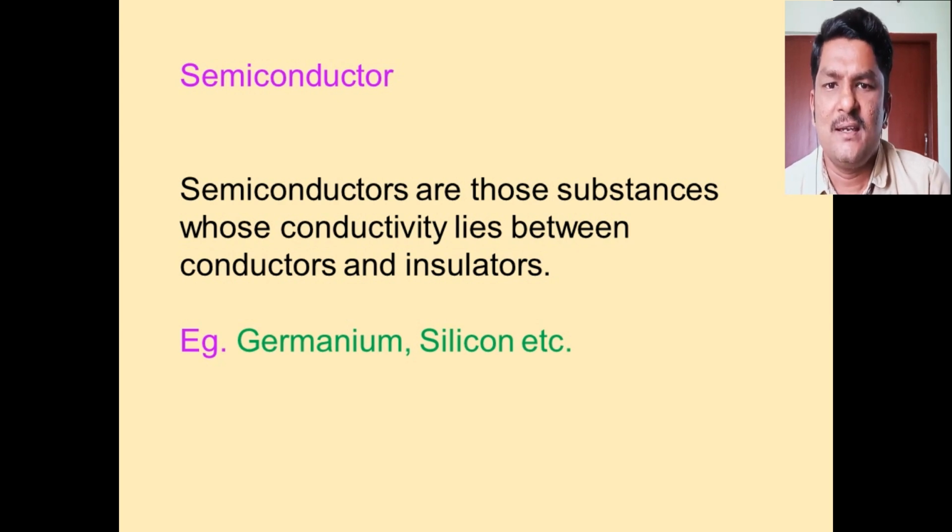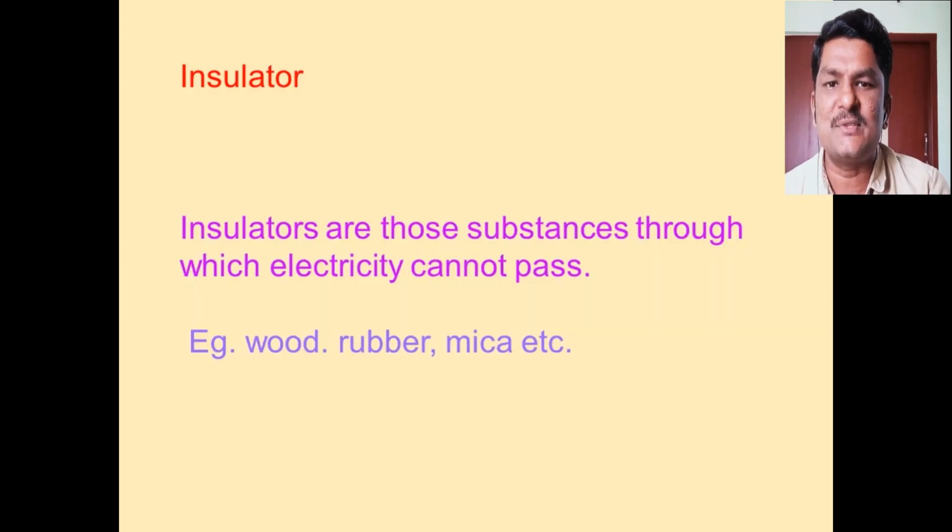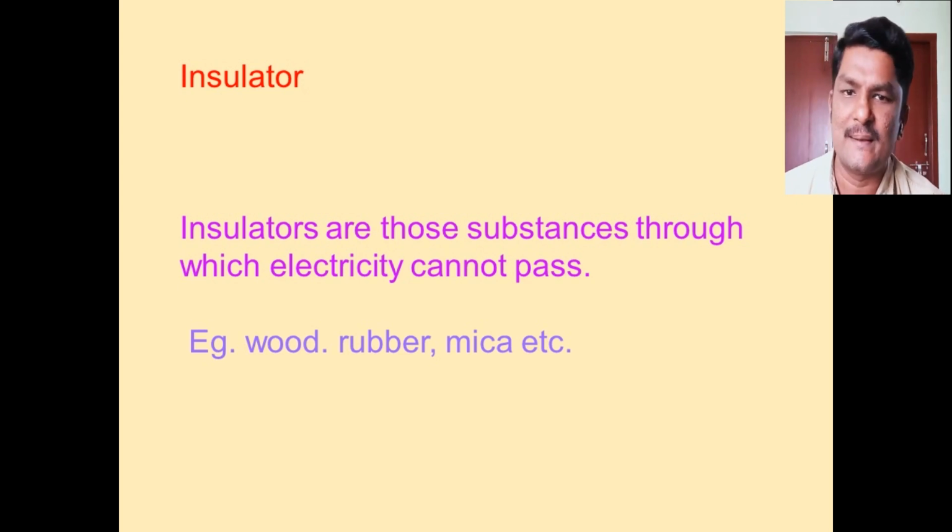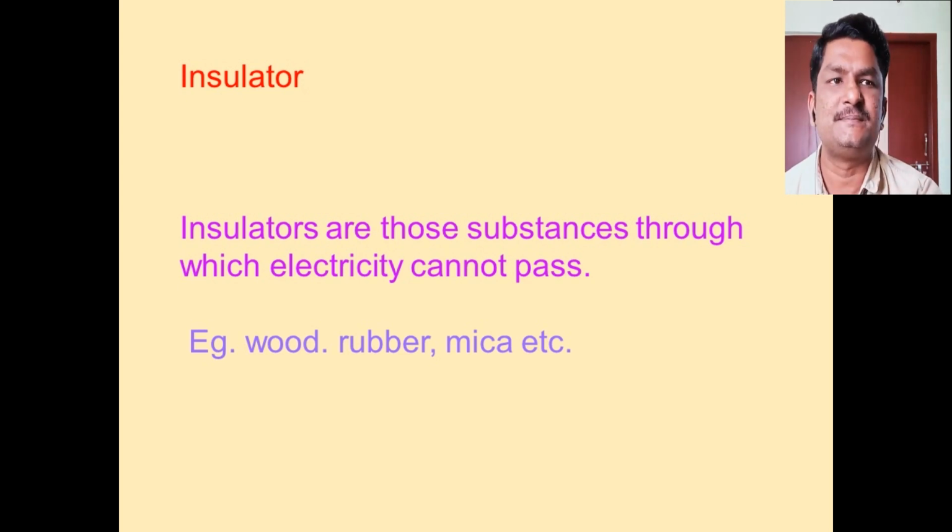And insulators are the substances which do not allow electric current easily through them. Wood, paper, etc. are examples of insulators.